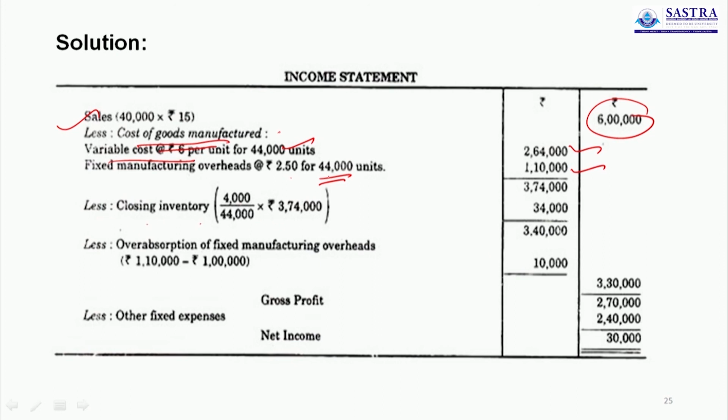The closing stock is 4,000 units. This is valued at total cost, fixed as well as variable, 3,74,000. So this 3,74,000 is for 44,000, what for 4,000, so 34,000, less over absorption of fixed overhead 10,000. So this is gross profit, less other fixed expenses 2,40,000. So this is net income.